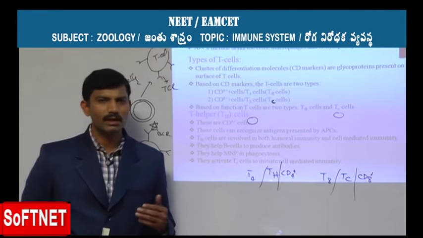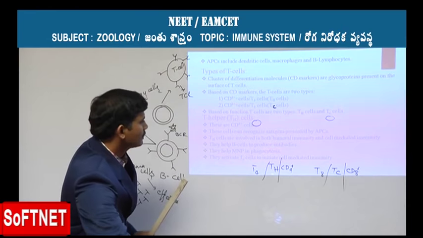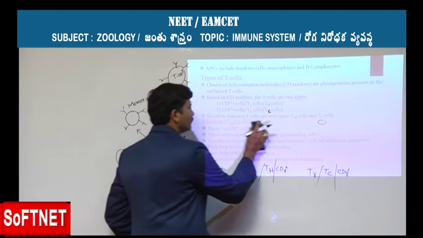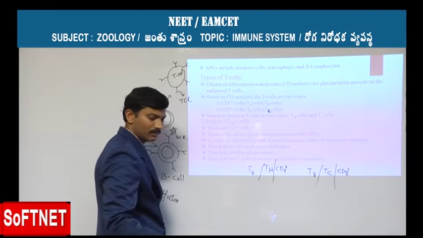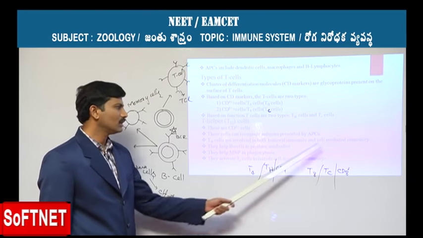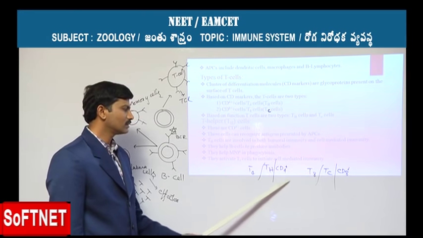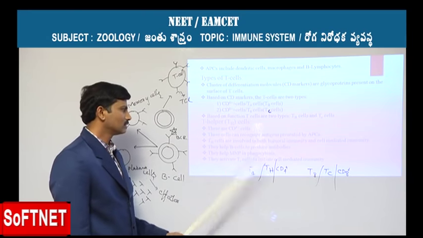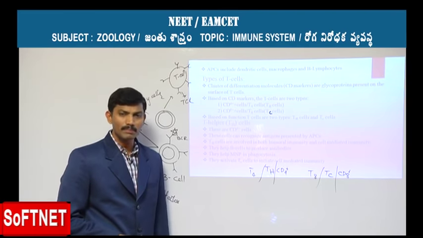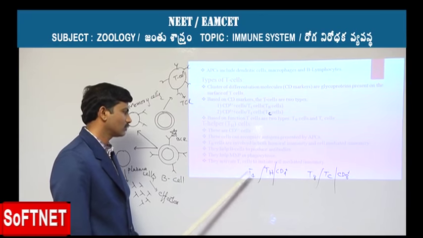The first kind of cells are the TH cells, and these TH cells are involved in both kinds of immunological responses: they are involved in the humoral immunity as well as cell mediated immunity. Without the help of these TH cells, the immune system almost gets impaired, because the humoral and cell mediated immunities are under the control of these TH cells.